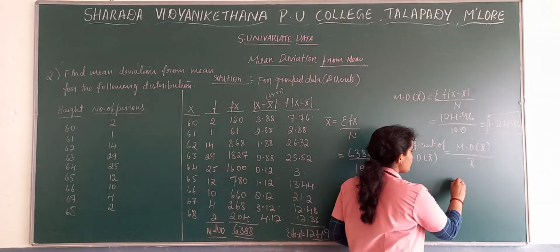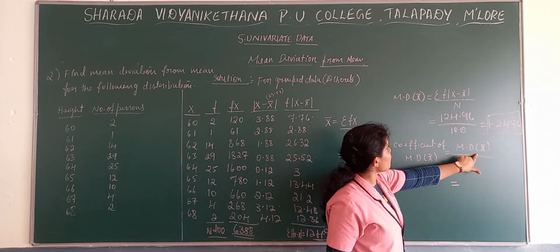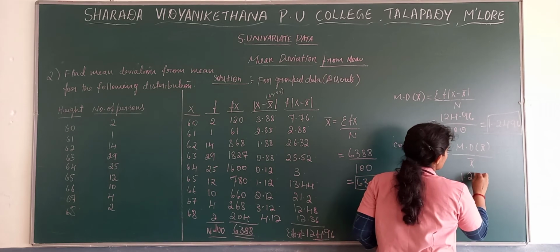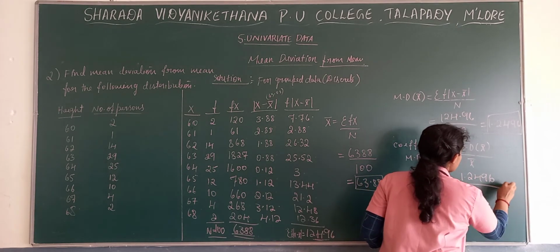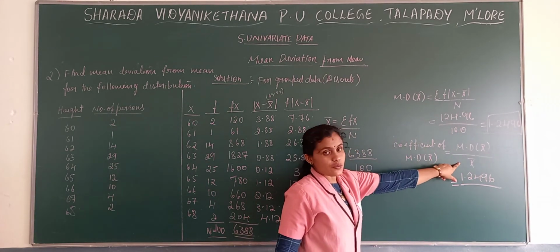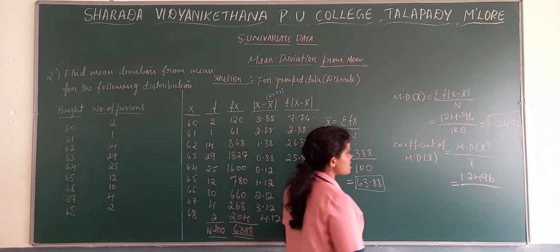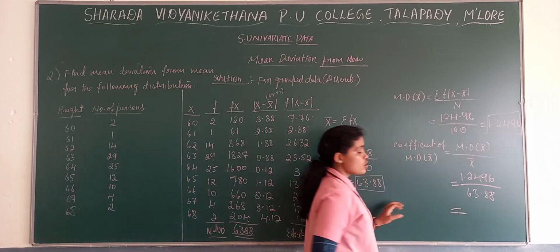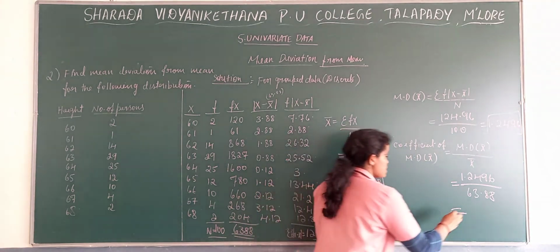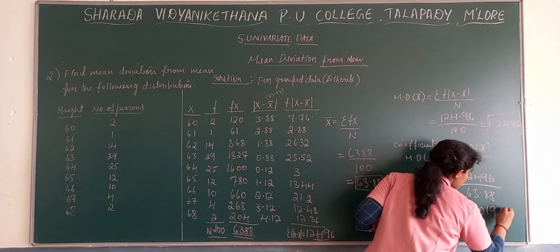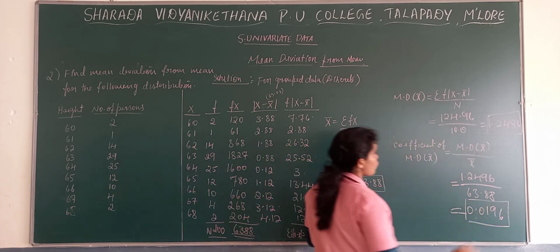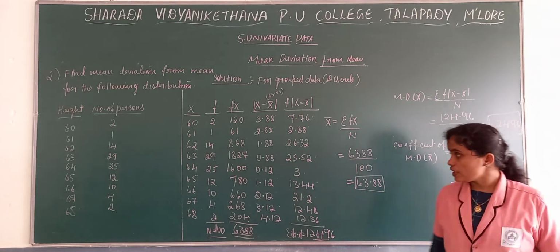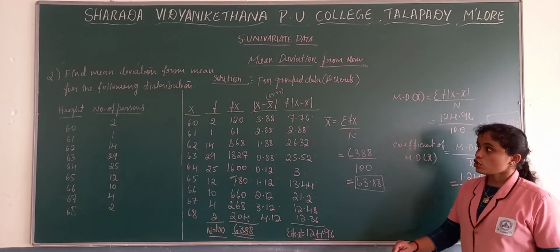Then the coefficient formula is mean deviation from mean divided by x bar. The mean deviation from mean, what did you get? 1.2496 divided by x bar. What is the value of x bar? 63.88. So when we divide it, we get 0.0196. So this is your coefficient of mean deviation from mean, and this is the mean deviation from mean, and this is the mean value.